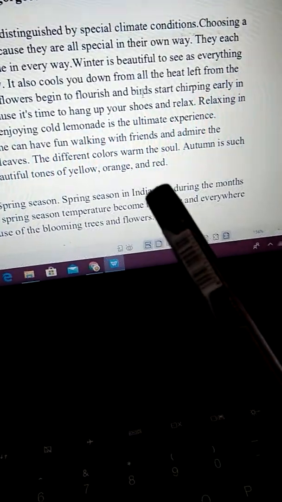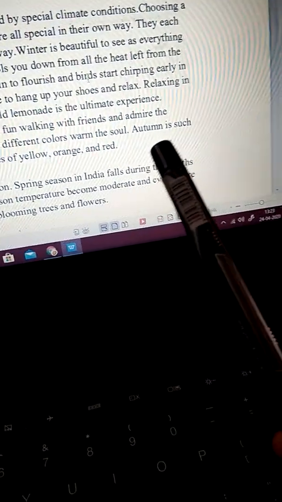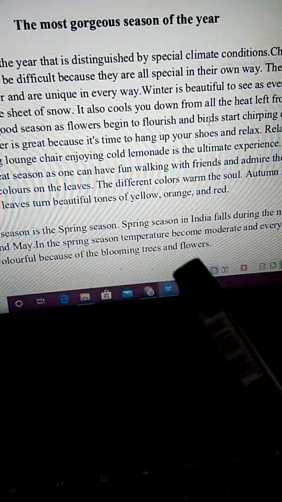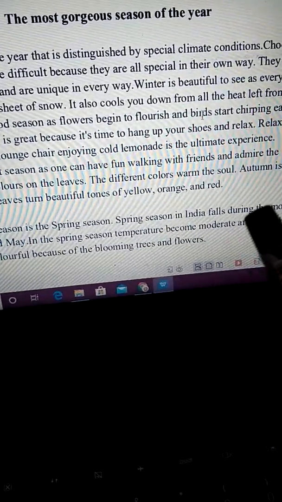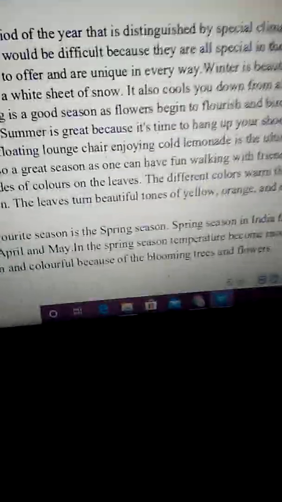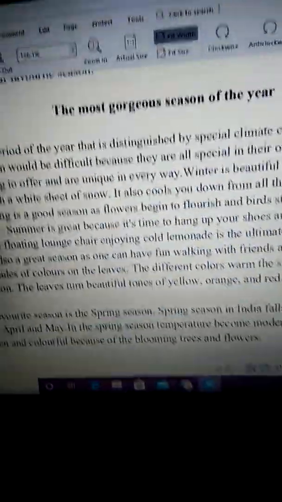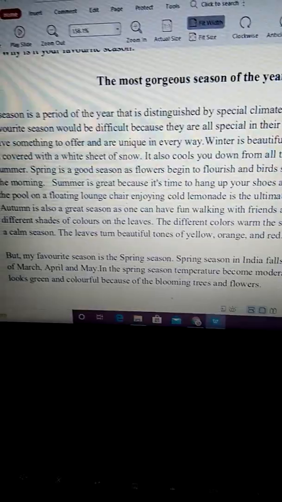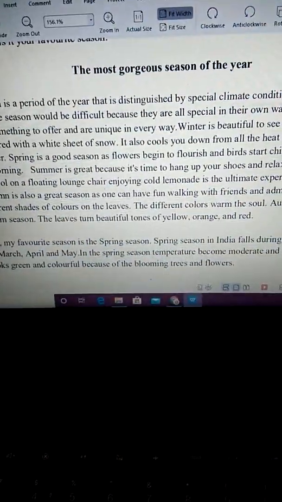The different colors warm the soul. Autumn is such a calm season. The leaves turn beautiful tones of yellow, orange and red. So this is a general introduction about the seasons, that all seasons have their own speciality. Clear? So this is a general introduction.